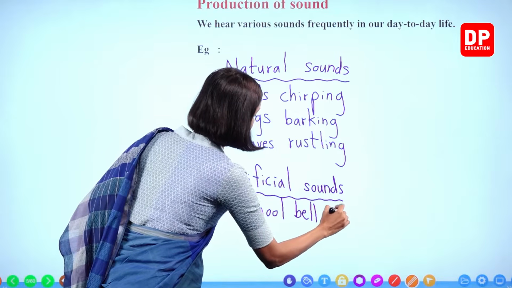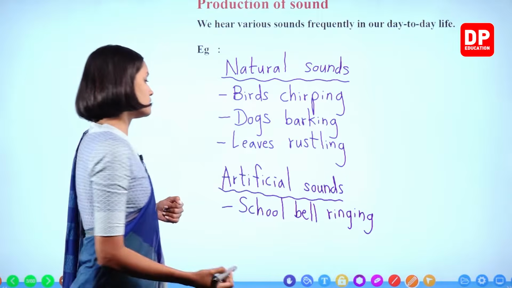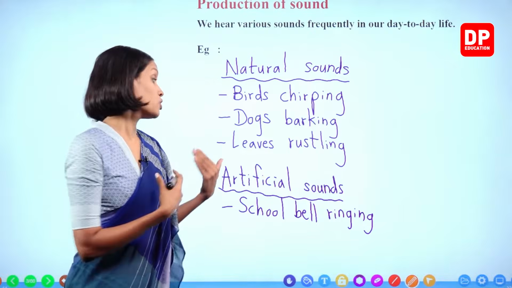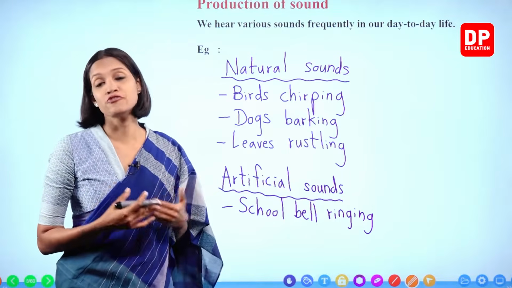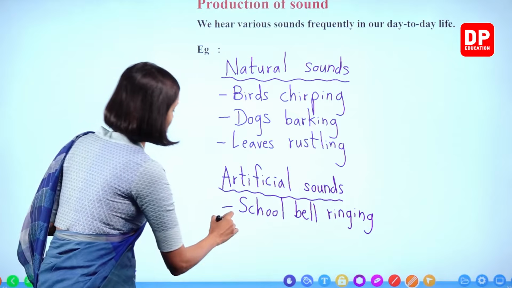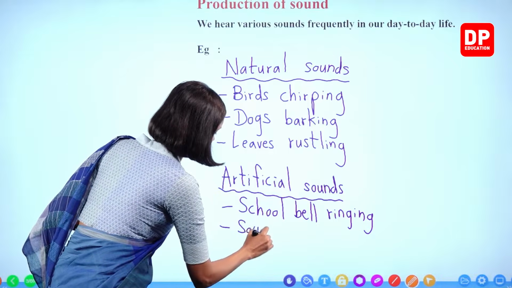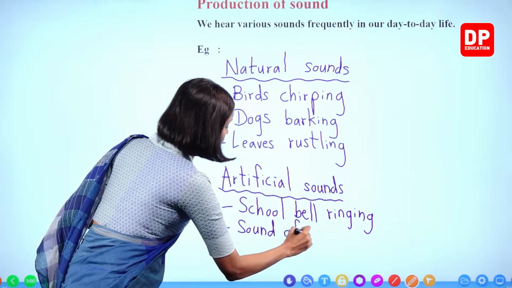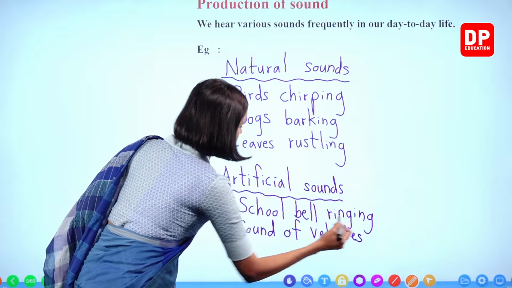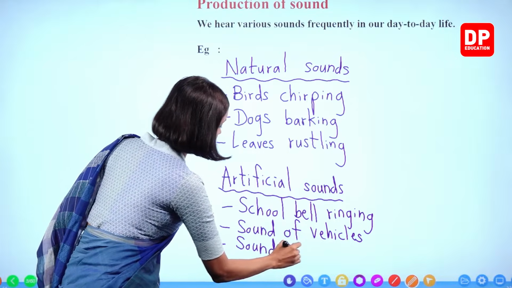Vehicles moving, and the honking of vehicles are also artificial sounds. Sounds of machines, right? We can write them.